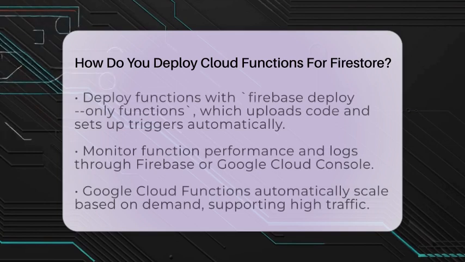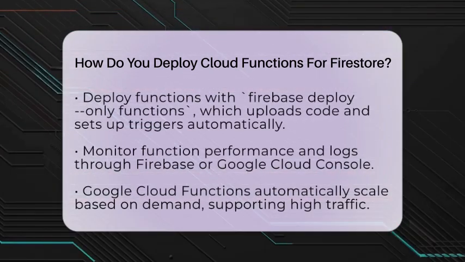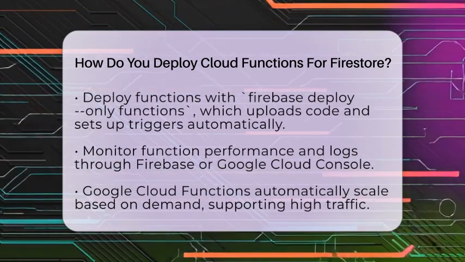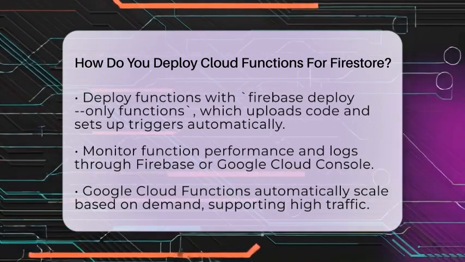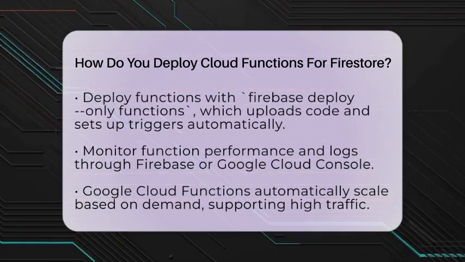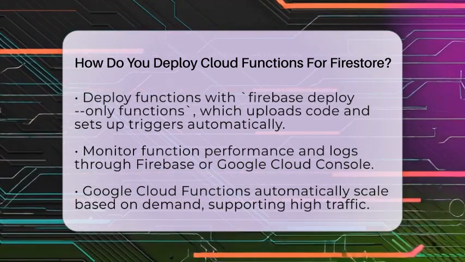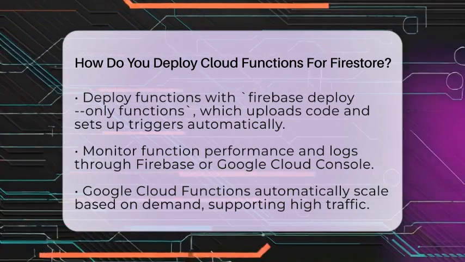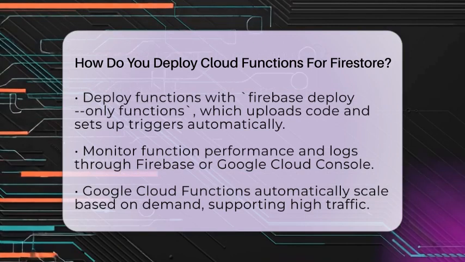Before deploying, test your functions locally with the Firebase Emulator Suite. It lets you run and debug your code without affecting your live database or incurring costs. Once everything works, deploy your functions with firebase deploy --only functions. The CLI packages your code, uploads it to Google Cloud, and sets up the triggers. After deployment, you'll see confirmation messages and a URL if you set up HTTP functions.